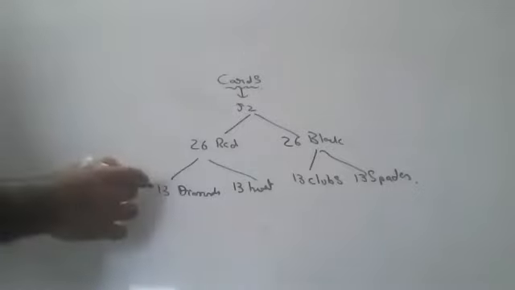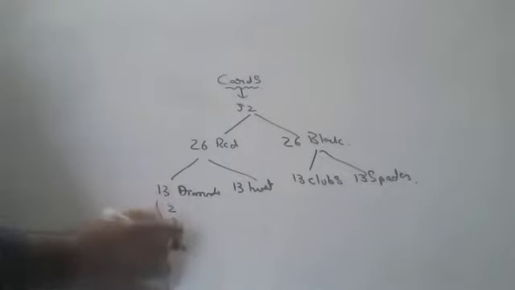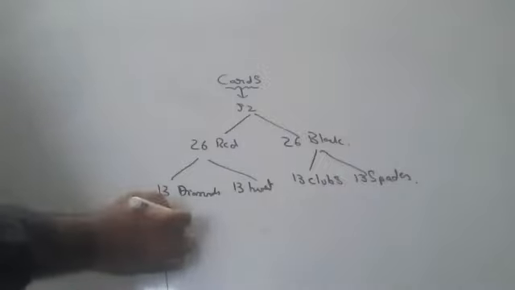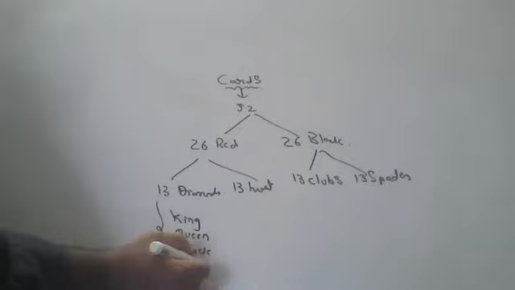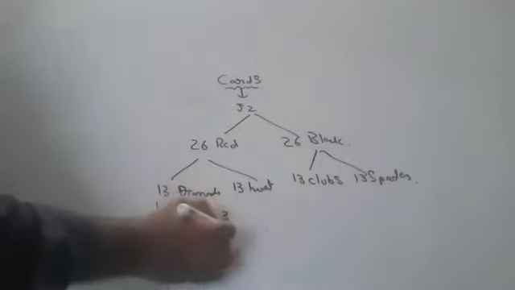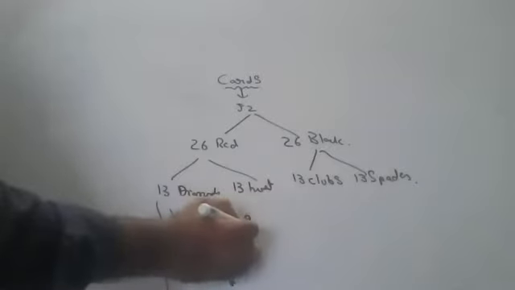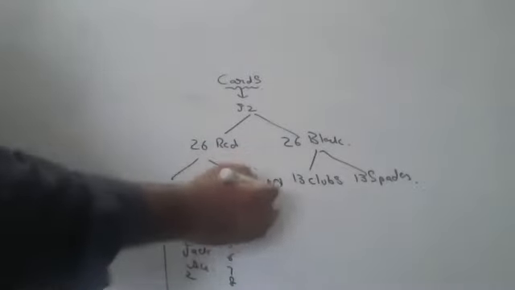In every 13 pack, children, you'll be having one king, one queen, one jack, one ace, and 2 number card, 3 number card, 4 number card, 5 number card, 6 number card, 7 number card, 8 number card, 9 number card, 10 number card. In every pack, it is the same, children. Again, here also the same. In hearts also the same.